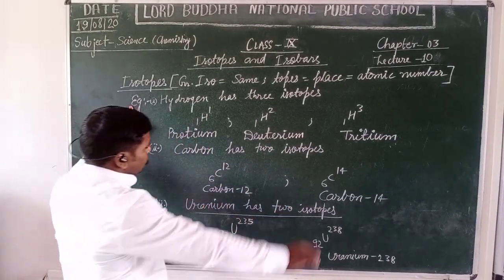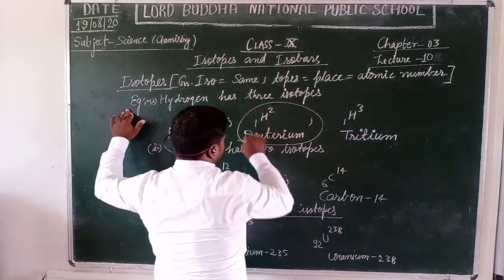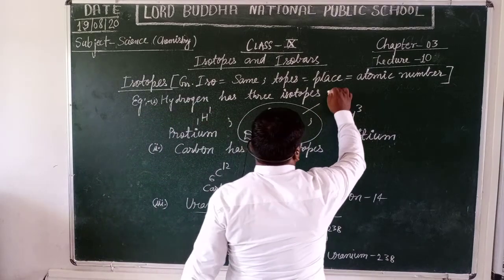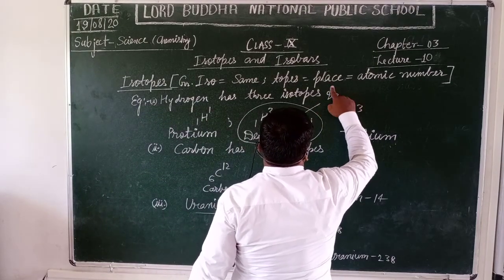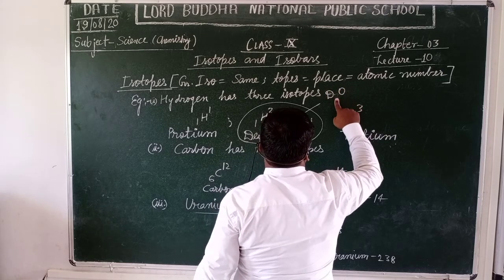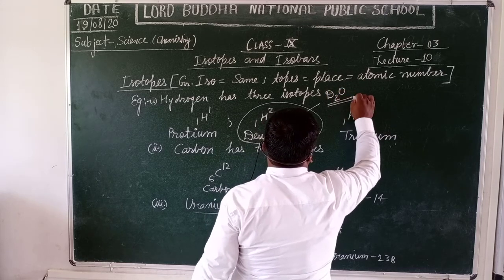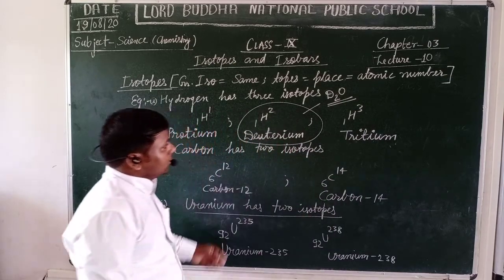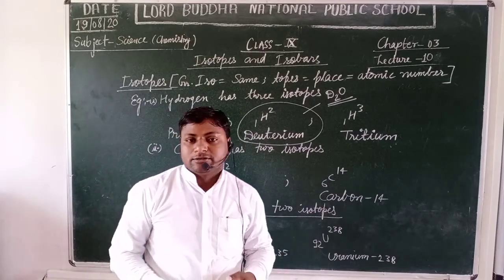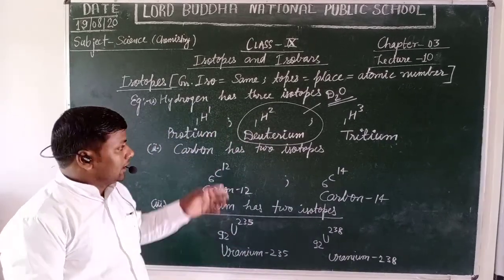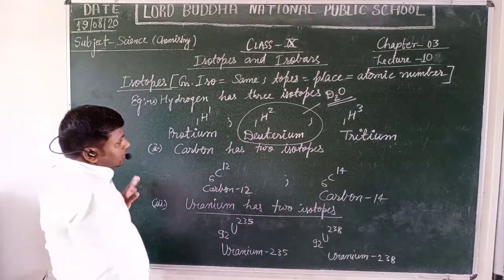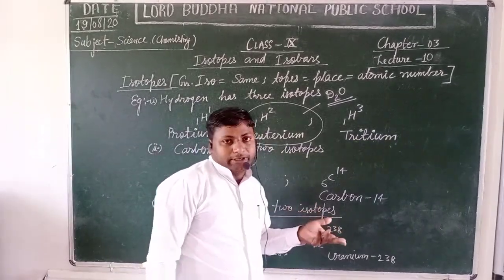Next, deuterium. Deuterium is the isotope of hydrogen. It forms heavy water whose chemical formula is D2O. D2O is the heavy water. It is used in nuclear power plants and acts as the controller of nuclear reactions.